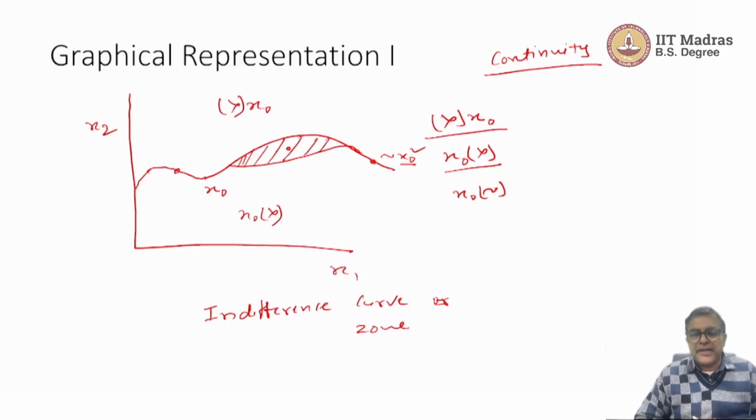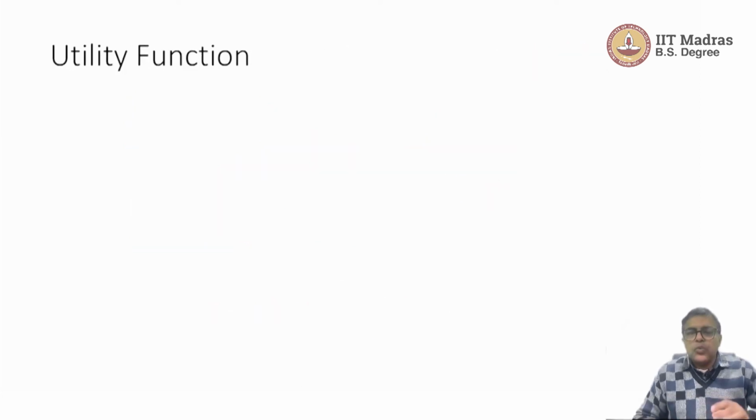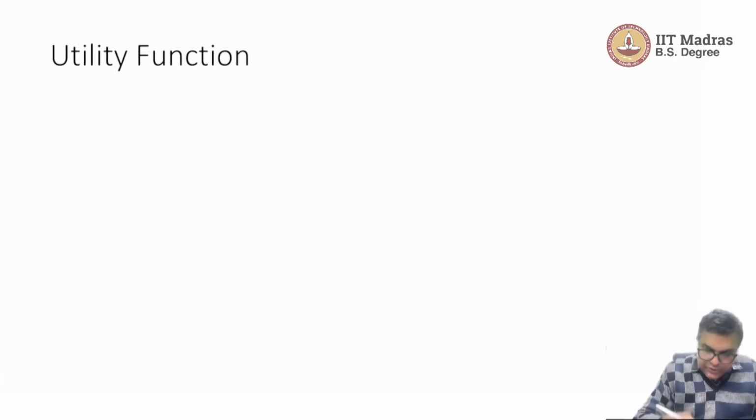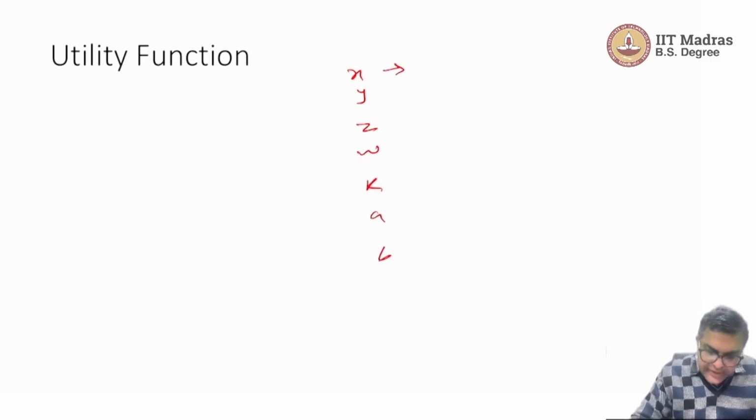One more thing is clear, that all the bundles can be arranged in one dimension. So let us say x, y, z, w, k, a, b. This is the way we can give a higher number, a slightly lower number, and keep on decreasing the number.